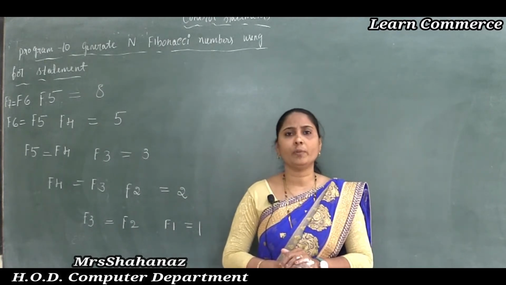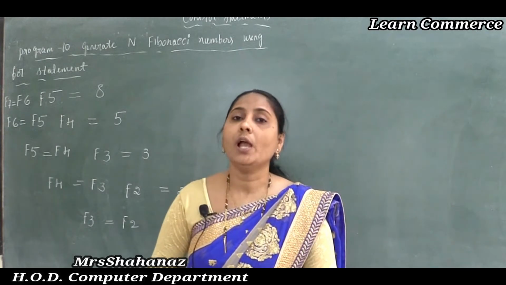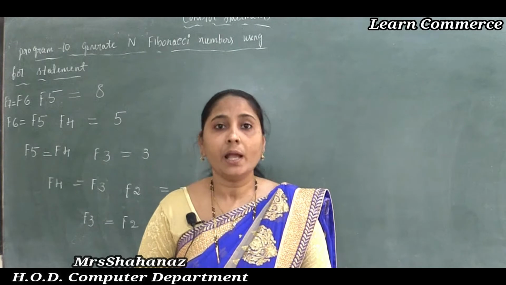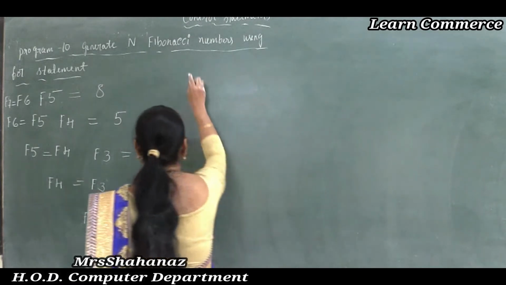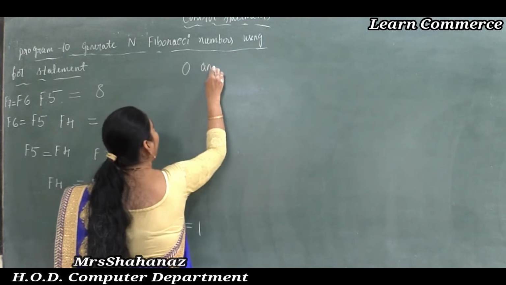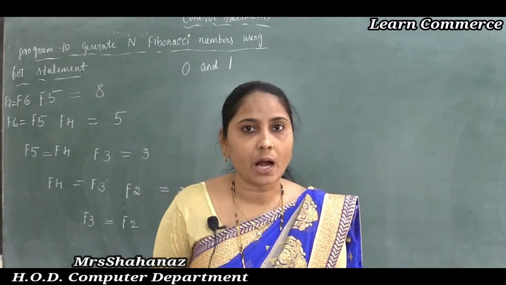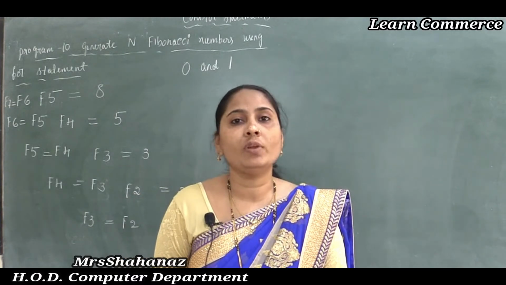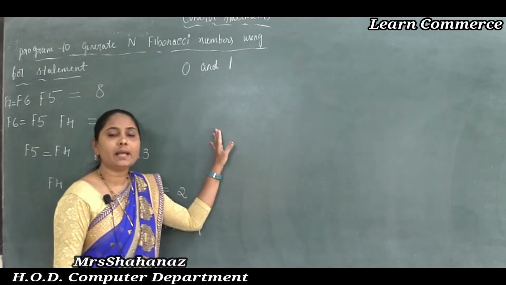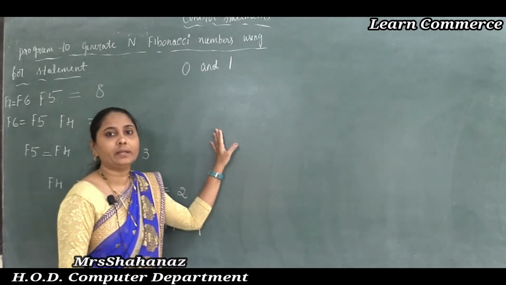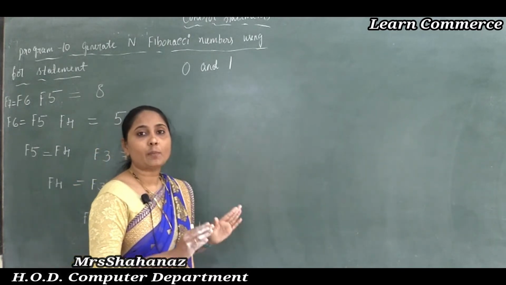So what about the Fibonacci numbers? The definition of the Fibonacci numbers is that the first two numbers in the Fibonacci sequence or series are 0 and 1. And how is it possible to get the next number? Each subsequent number is the sum of the previous two.